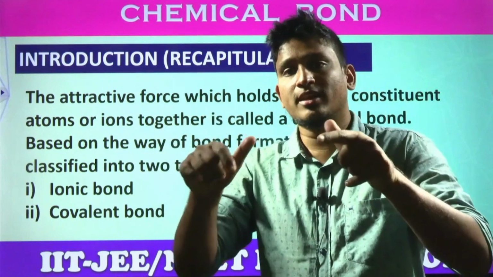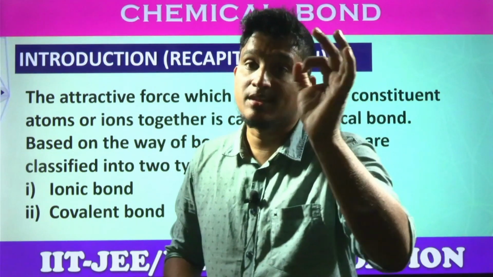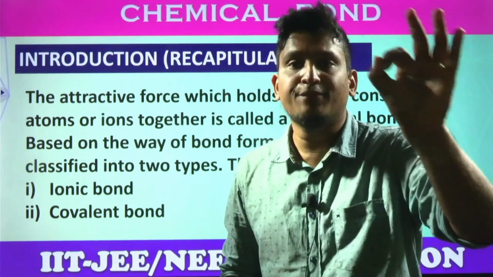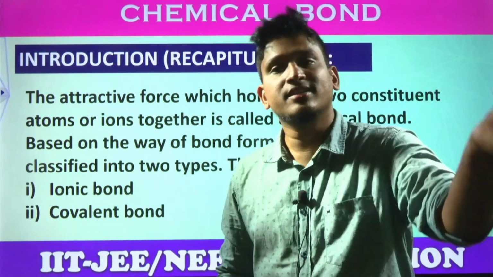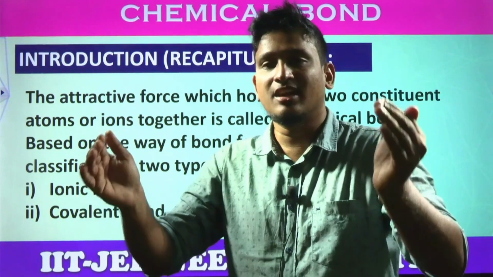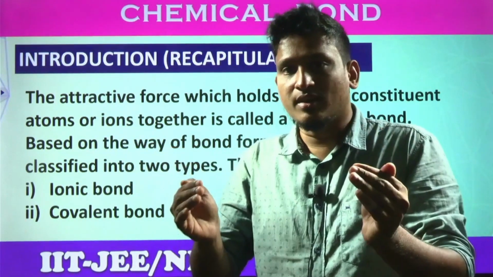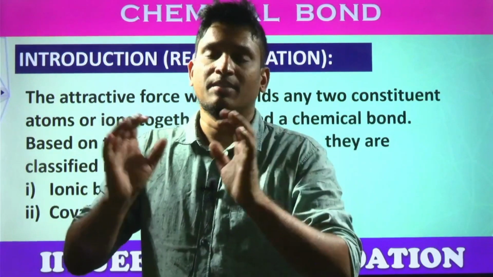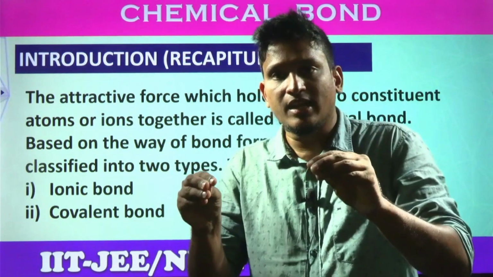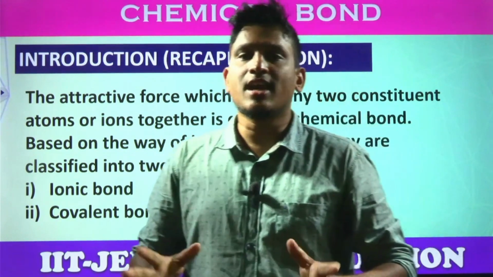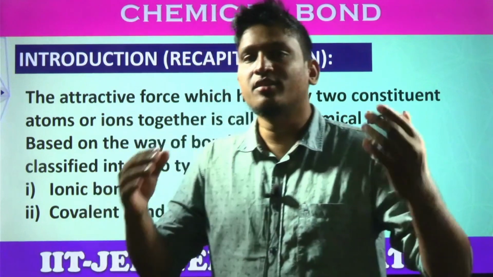Why only the noble gas configuration? It gives stability to the atoms. Why does it give stability? It is the completely filled configuration. Sir, why is that? All these are the reasons. Because s and p energies are a little bit low and they are closer to the nucleus. So if it is completely filled, that gives stability to the element. That's why, in order to get that stability, that completely filled configuration, all these atoms lose electrons, gain electrons, or share electrons.